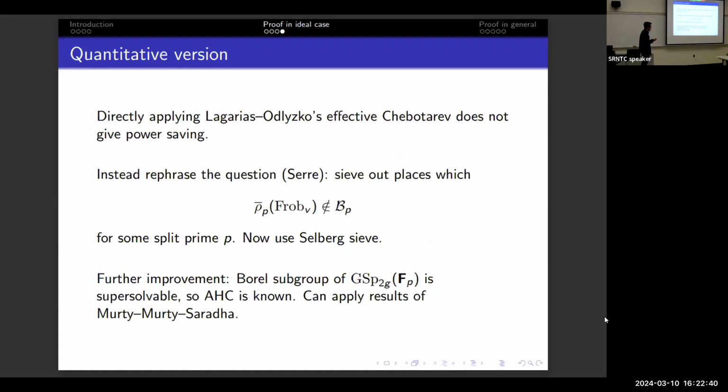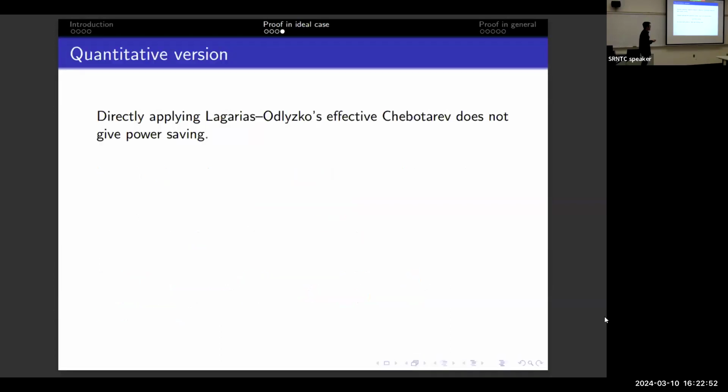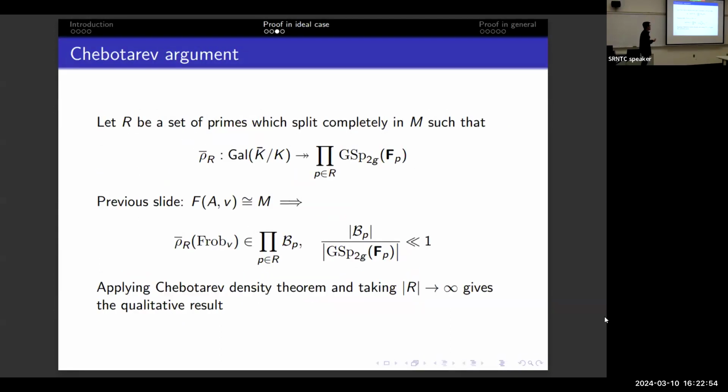But one thing that Murty and Murty did in their work is they noticed by some basic L-function formalism, you can replace it by taking an extension of this, which corresponds to the subfield corresponding to the product of the Borels. And the Artin holomorphy conjecture is known for any group whose Galois group is a product of Borels, because Borel subgroups of split reductive groups over FP are supersolvable.